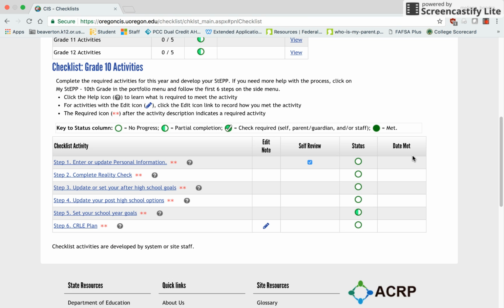By now, you should be looking at your grade 10 checklist in CIS. If you are having difficulties finding these activities, please watch the CIS introduction video posted in Canvas. To begin, click on the blue step number 1.